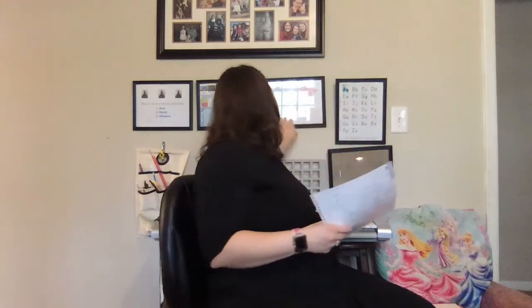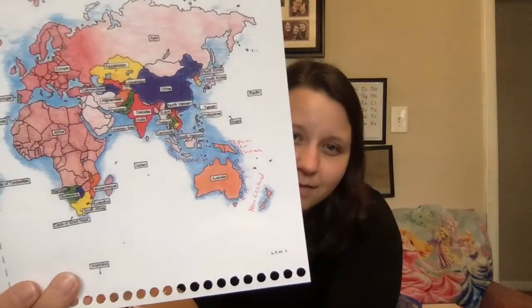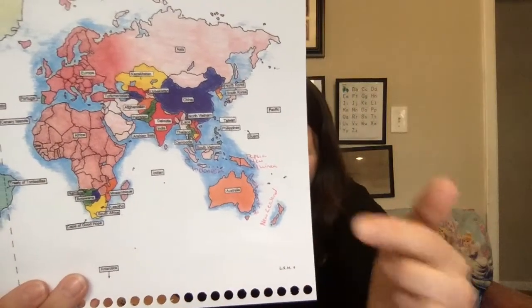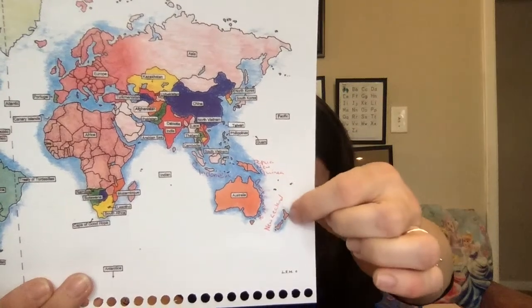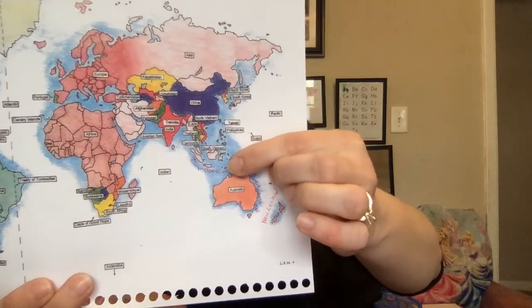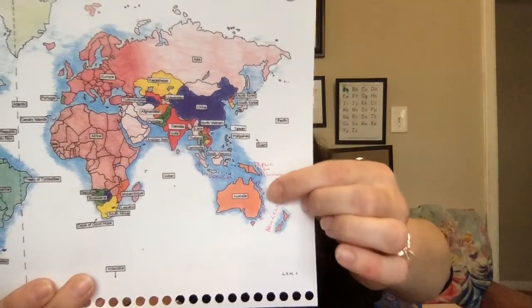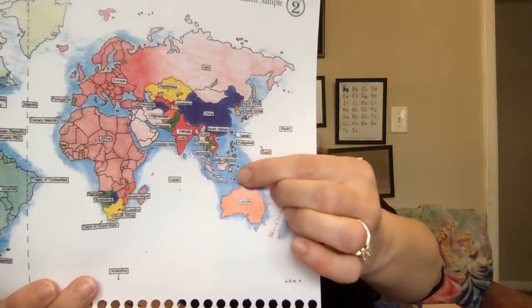I got this off of page 176 in our guide, but I actually have it on my picture frame here, and it's 172, and it's already labeled on page 172, but I'm already using that one, so I got this one, and I labeled it myself. I might have to come a little bit closer. Can y'all see this okay? There we go. So we have Australia, then the Great Barrier Reef, New Zealand, Papua New Guinea, and Indonesia.